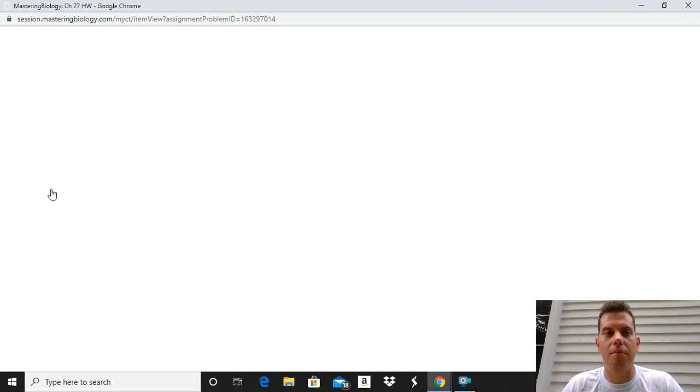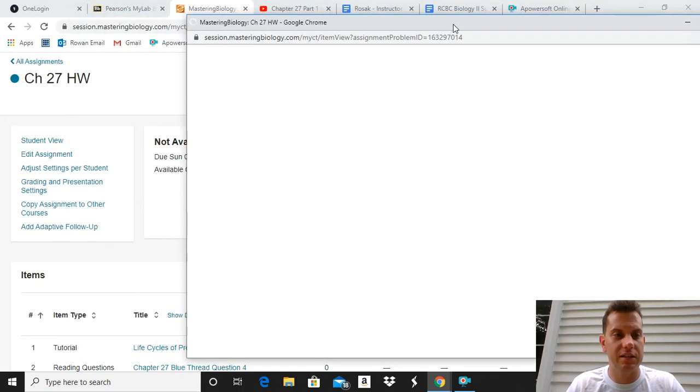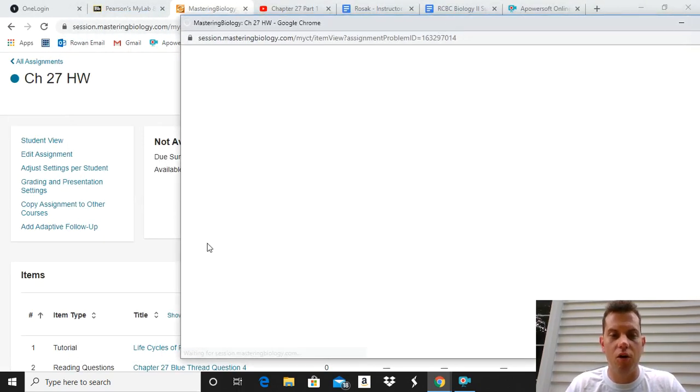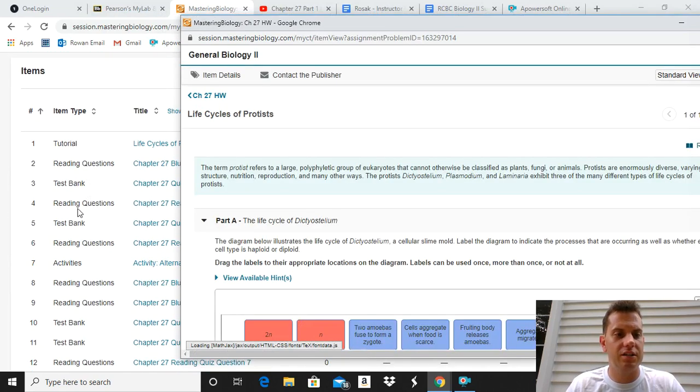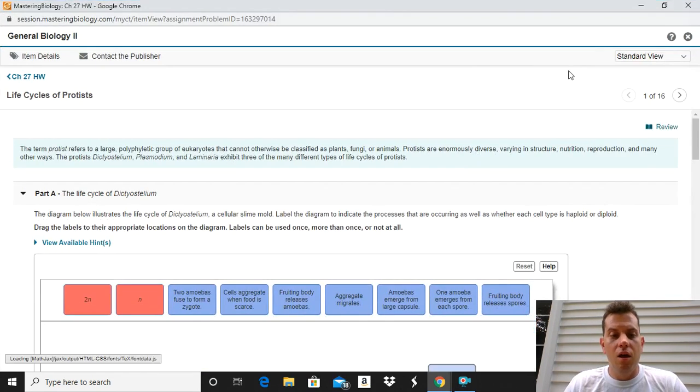I'm wondering if the fact that the course hasn't opened yet is why it's moving more slowly here than it normally does. But most of the time, you're able to access this fairly easily. But again, all of the questions are there, and you'll see that there's different types: tutorial, reading questions, test banks. Some of them come directly from the test bank, so you'll see some of these questions on the exam again.